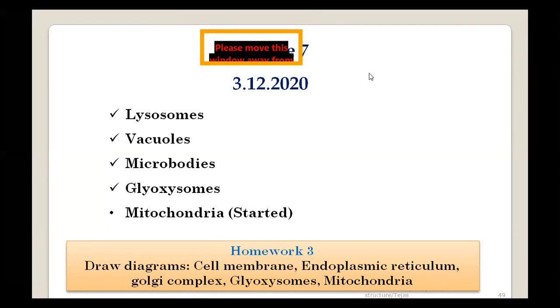But if you have missed any of these, as you are saying, you might not have drawn cell membrane and glyoxysomes, whatever. Note it down right now, and you should draw cell membrane, glyoxysomes and cell wall also. We should not miss any diagram from this chapter because all of them are equally important.